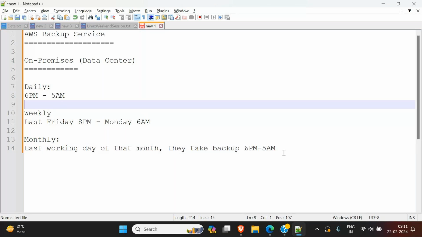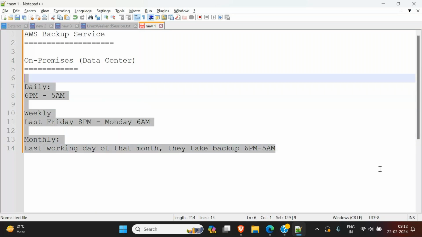That is the main criteria, just to save the data, because we don't know when the server crashes. A server can also crash, right? That is the reason they take backups. And they will replicate these backups in different locations. For example, Infosys Hyderabad location backups can also be replicated on Infosys's Mumbai data center. I'm explaining the on-premises scenario, I'm not talking about AWS. Normally they will not only keep backups in the Hyderabad location, they also create a replication of that backup and keep it in another region, another city, so that if anything happens to the backups, they can retrieve them from the other location.